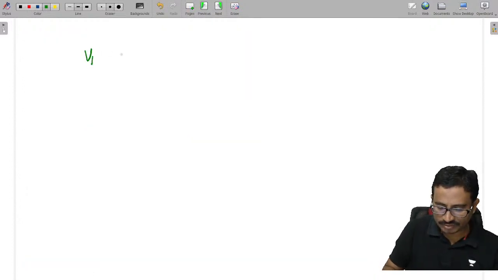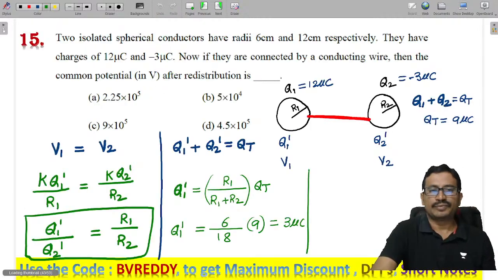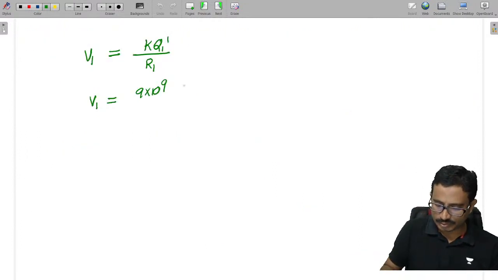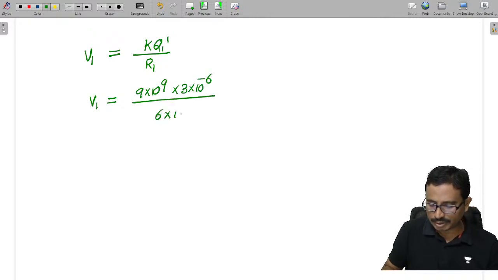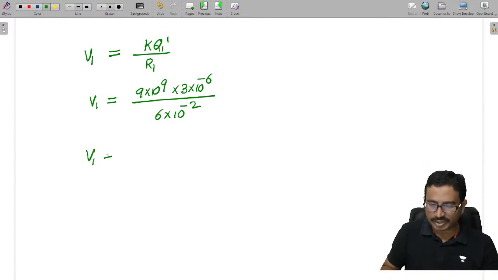So V1 is K Q1 dash by R1. Tell me how much it is. K value is 9 into 10 power 9. Q1 dash value is 3, so 3 into 10 power minus 6, divided by 6 into 10 power minus 2. Simplify and get this value.